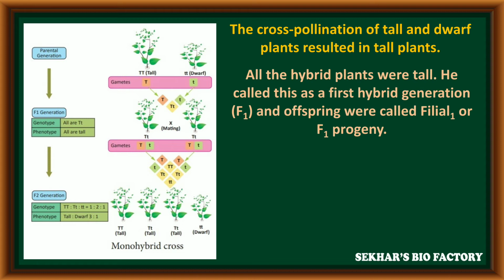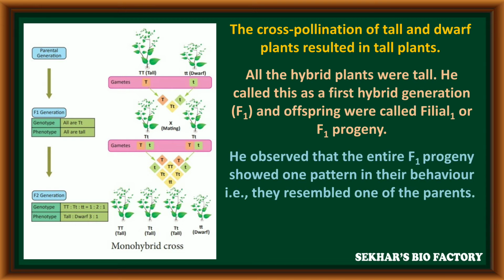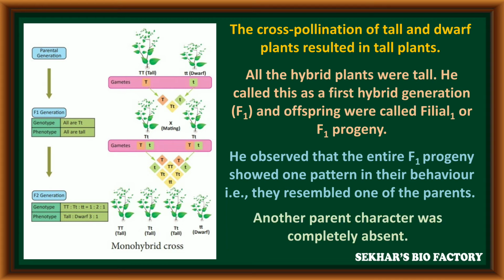The offspring are called filial 1 or F1 progeny. He observed that the entire F1 progeny showed one pattern in their behavior. They resembled only one of the parents. The other parental character was completely absent.